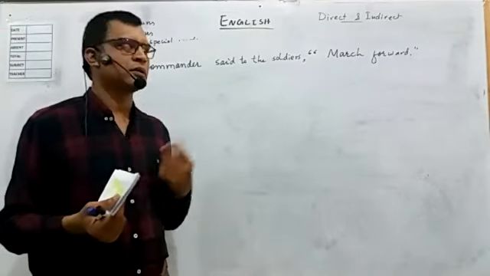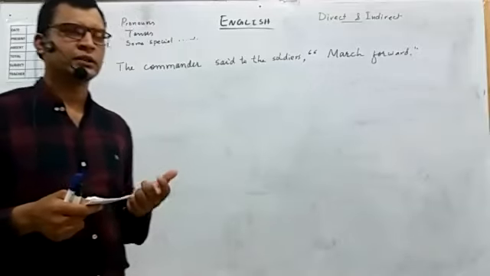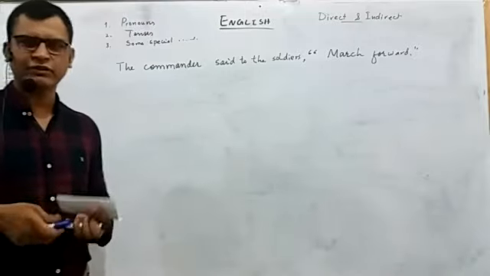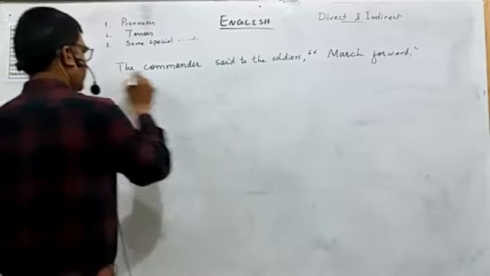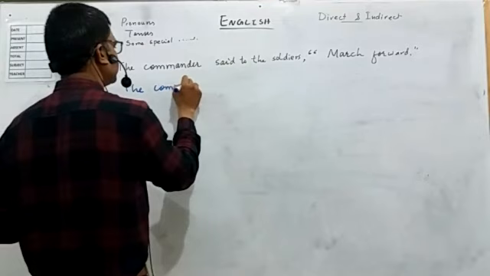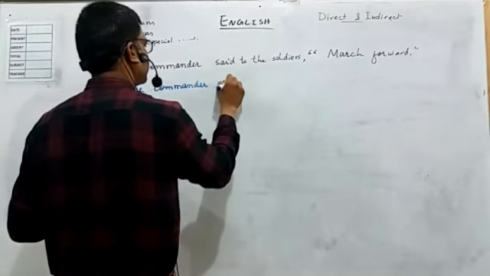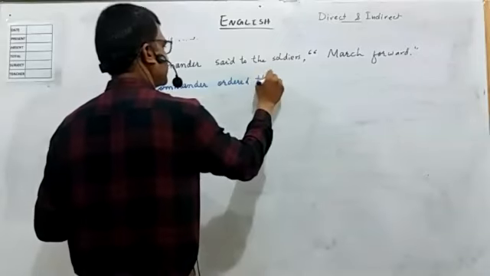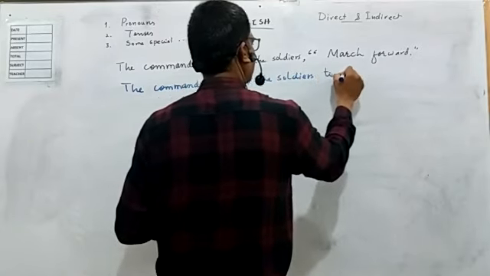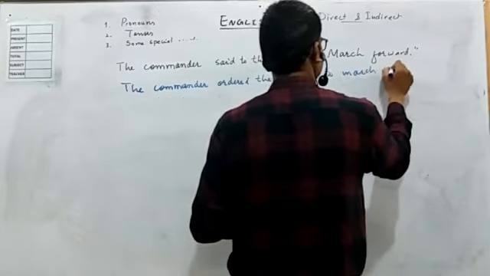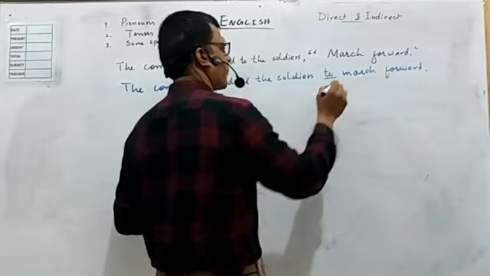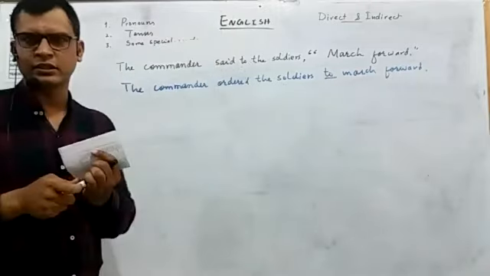Okay. So, how do we change order sentences? If the order sentence is positive, we will use "to". If it is negative, we will use "not to". So, this piece will be the same. The commander ordered the soldiers to march forward, and that's it. Okay, this "to", and then the simple form of the verb is used.